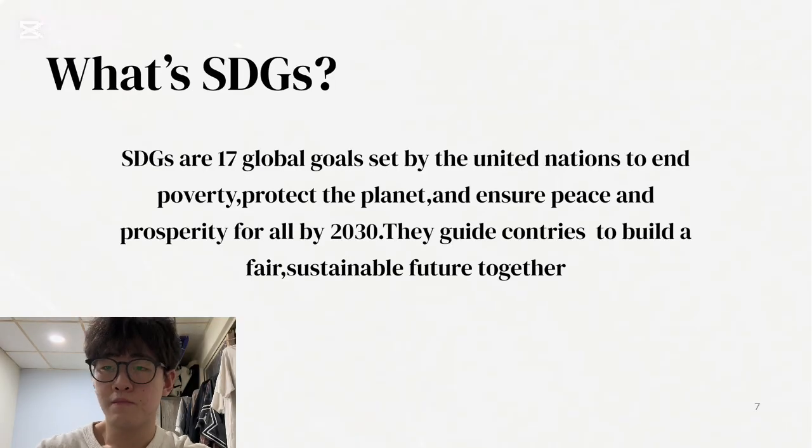Okay, first, what are the SDGs? The SDGs are 17 global goals set by the United Nations in 2015. Their purpose is to end poverty, protect our planet, and ensure peace and prosperity for everyone by the year 2030. These goals serve as a shared blueprint for all countries to work together toward a fair and sustainable future.